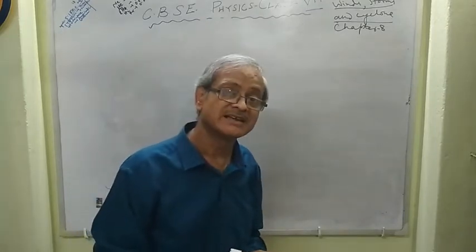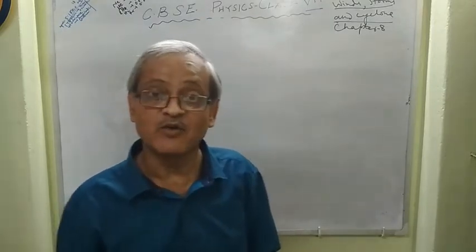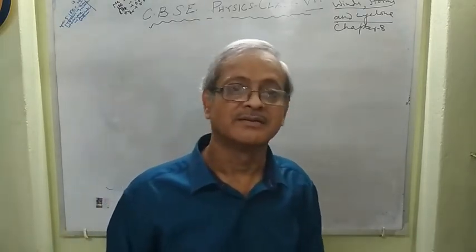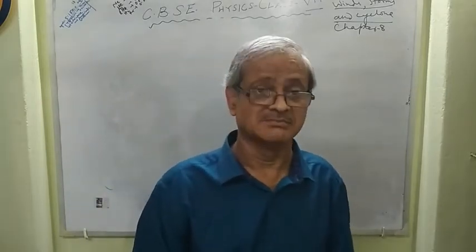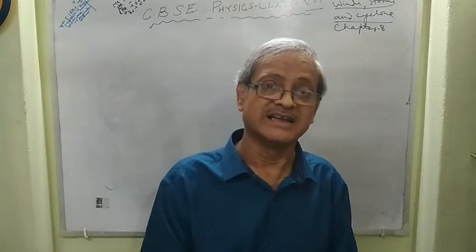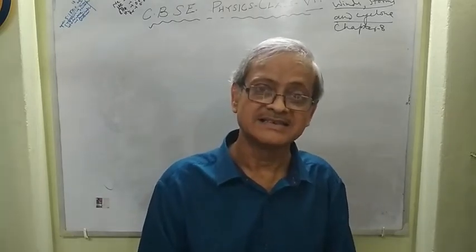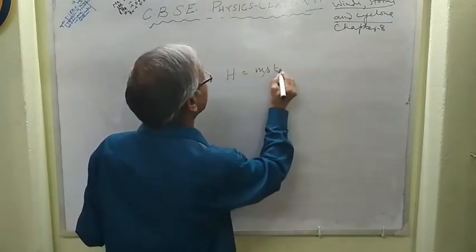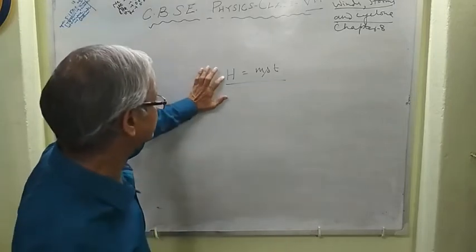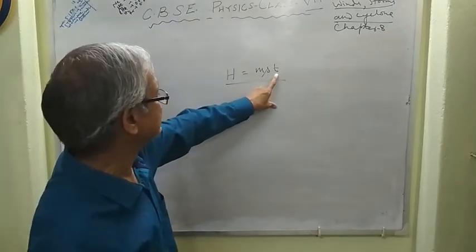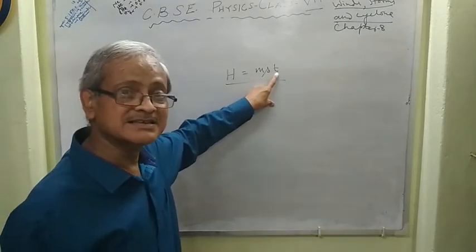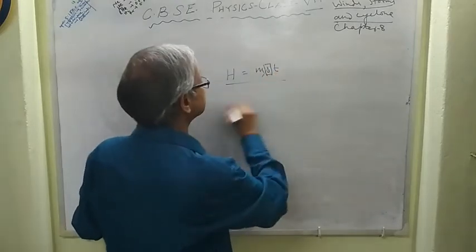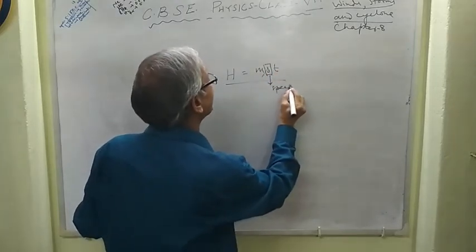What do you mean by specific heat? Specific heat is the amount of heat required to raise the temperature of a body through 1 degree Celsius. Remember this: H, that is the amount of heat, M, S, and rise or fall in temperature. If heat is gained, then this is a rise in temperature. If heat is lost, this is a decrease in temperature. Okay, this is the specific heat. MST, this is the specific heat.